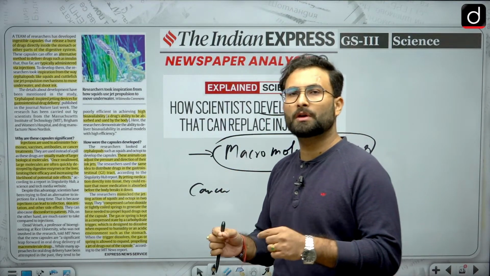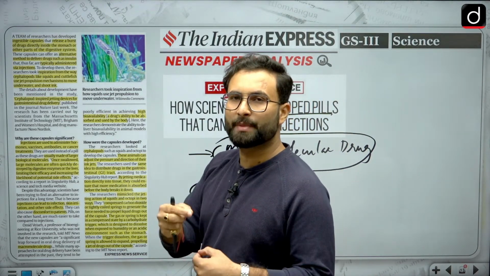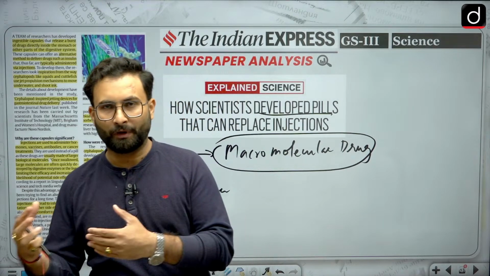Macromolecular means the size of the molecule is bigger than the normal pharmaceuticals which you are using.